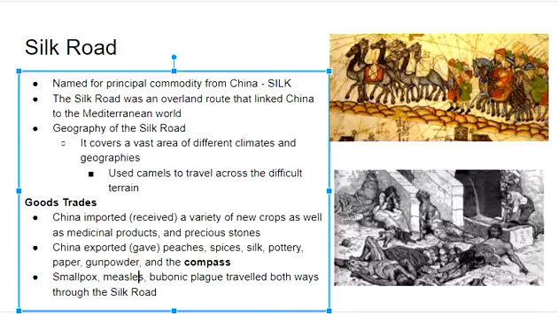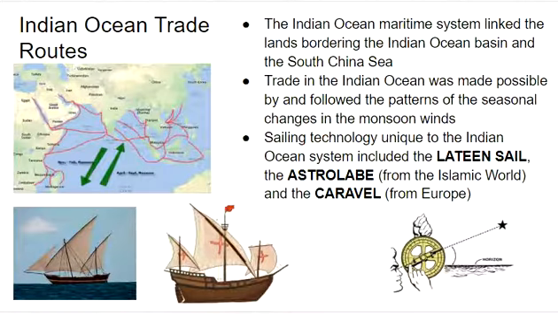Along with these goods, we also see diseases travel along the Silk Road, smallpox, measles, but more importantly, the bubonic plague, which devastated a lot of empires.